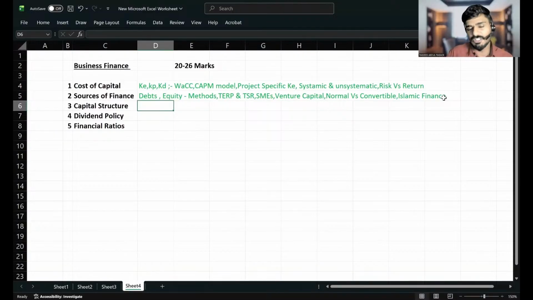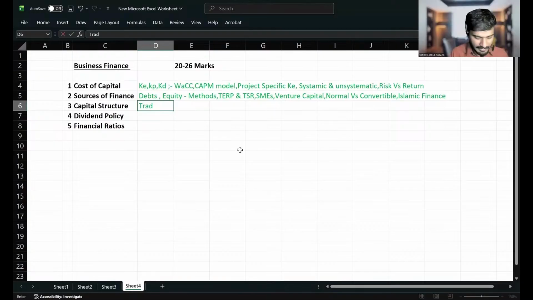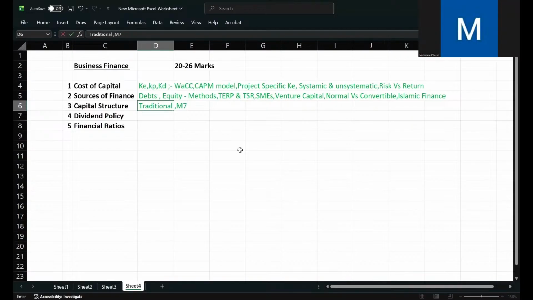Anyway, capital structure theories are there. Capital structure means how much percentage of equity and how much percentage of debt there should be in a company. Based on that, there are some theories. Could you please name some capital structure theories? Traditional theory. First of all, they introduced a theory called traditional theory. Then after that, two scientists came and introduced one more theory, called M&M theory. What is the full form of M&M theory?